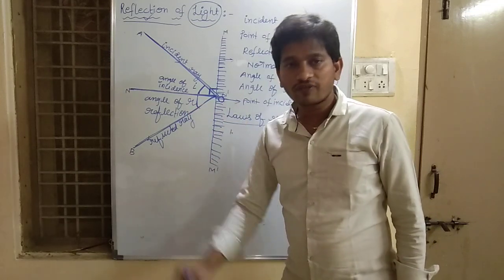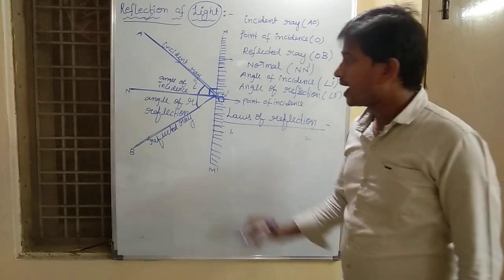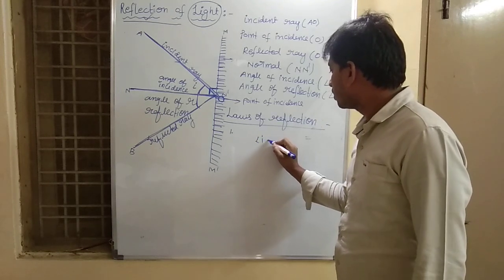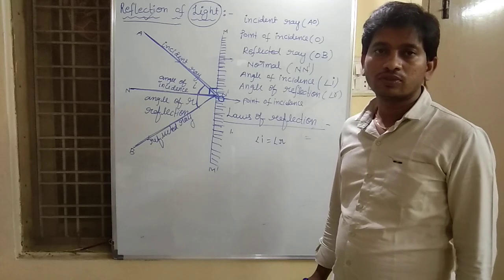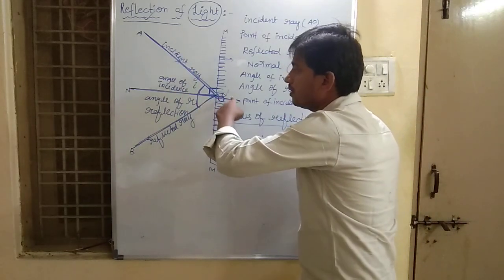Our second law of reflection is that the angle of incidence must be equal to the angle of reflection. What is the angle of incidence? The angle made by the incident ray with the normal.